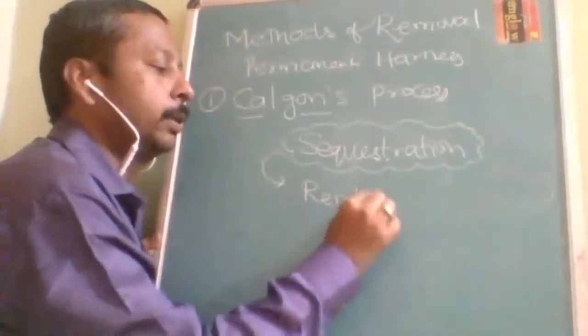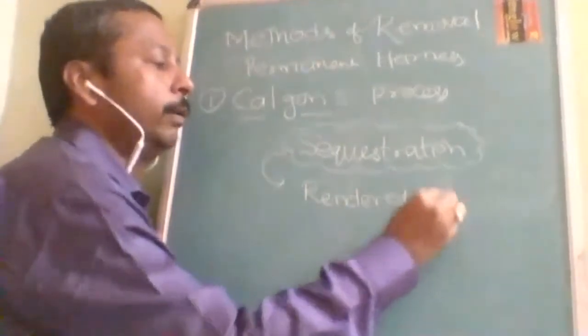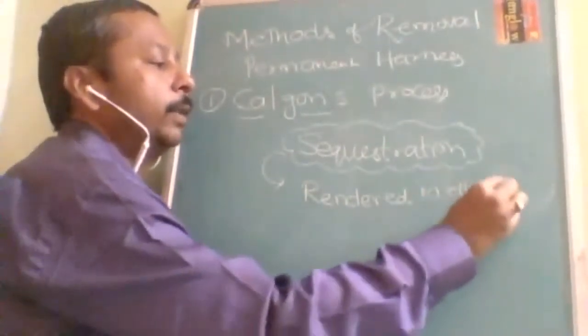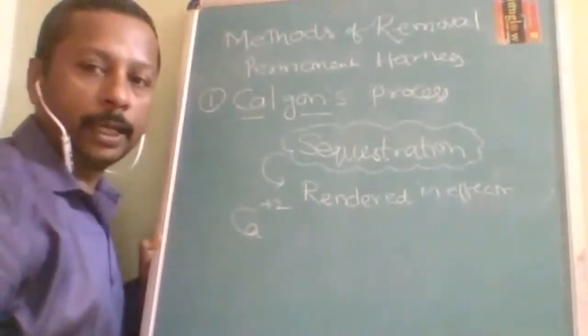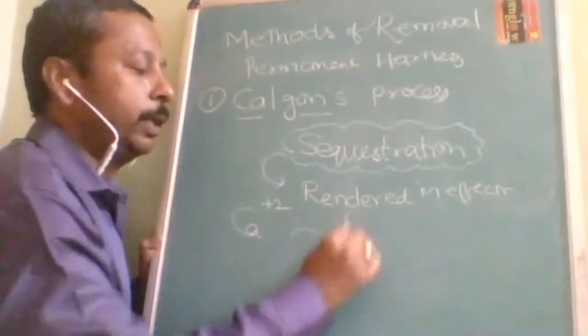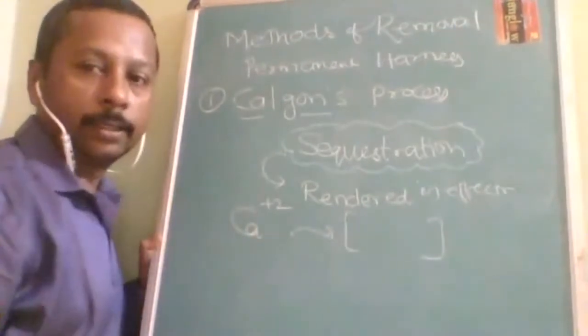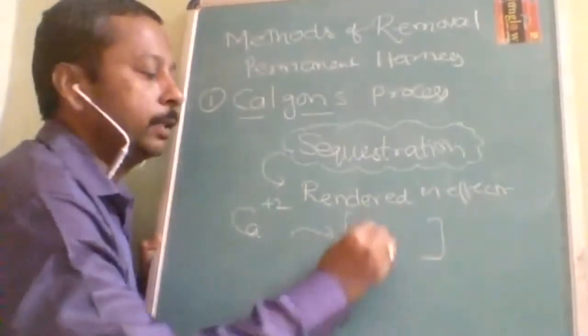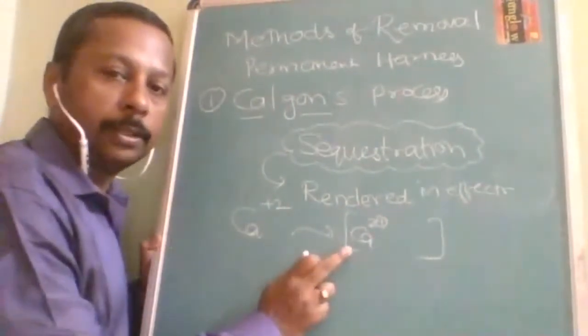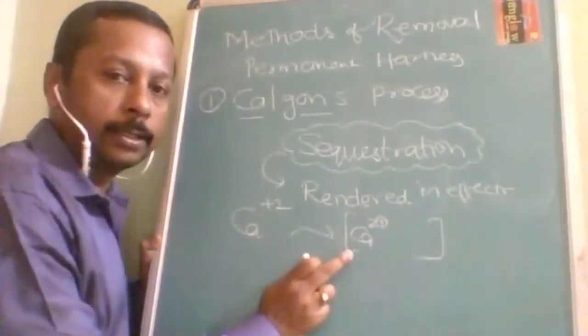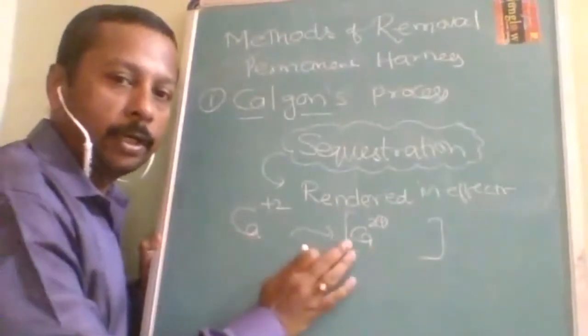That means whatever calcium is available will be taken into the square bracket. If calcium is inside the square bracket, it does not cause any hardness. So calcium is not removed here.